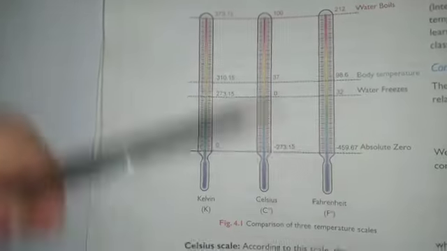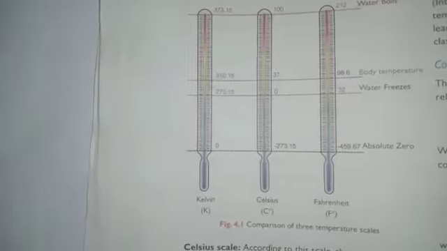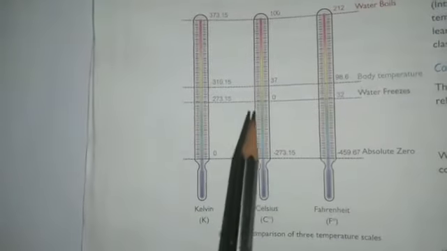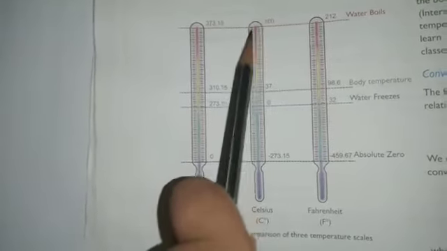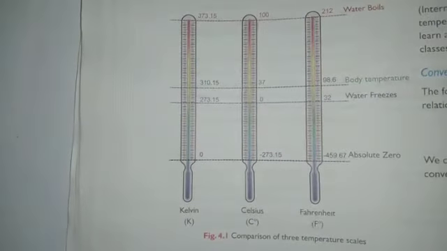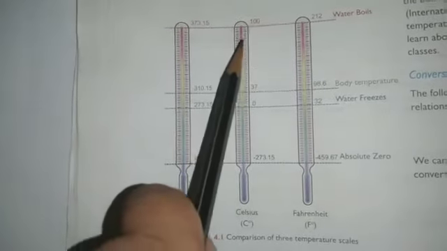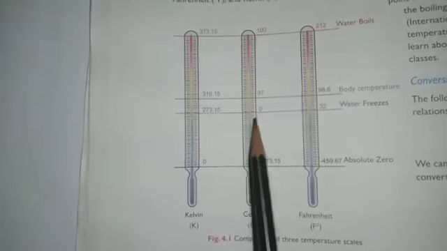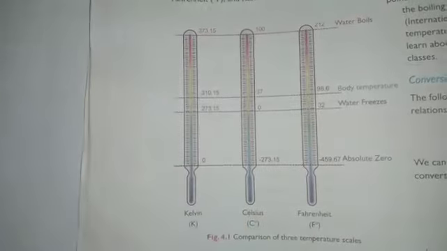So here, 0 degree is the minimum and fixed freezing point, the temperature at which water converts into ice. And at 100 degree Celsius the water boils, that is, it goes to the gaseous state, the water evaporates. That temperature is called 100 degree Celsius. Freezing point of water is 0 degree and the boiling point is 100 degree Celsius.